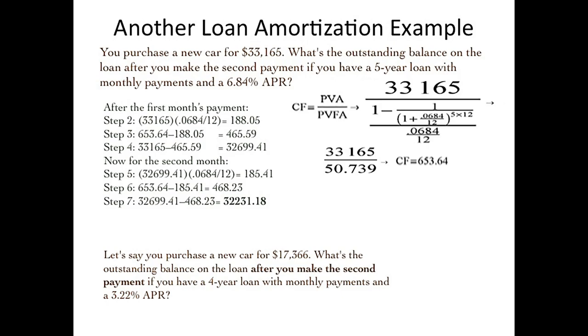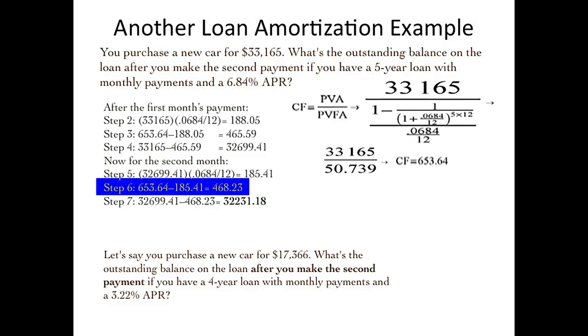Now you have to go through this process again, because the problem asks for what's happening after the second payment. So repeating the process, you find out the interest generated on the loan in the second period. Here, there's a subtle shift, because your principal outstanding is no longer the initial amount, but the reduced amount of $32,699.41. Your interest will be calculated on that amount. That's the thing you need to pay attention to in this problem. That interest is $185.41, which you subtract out from your equal payment of $653.64.